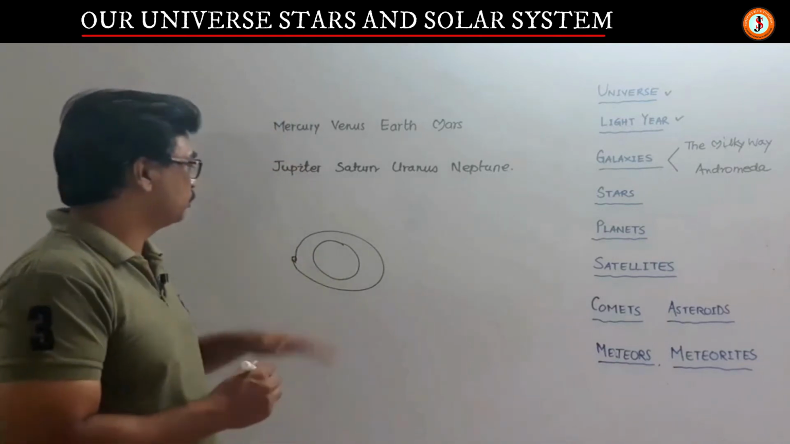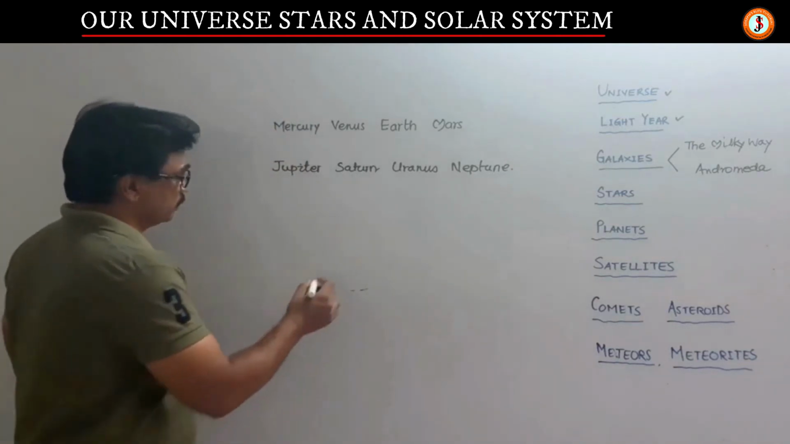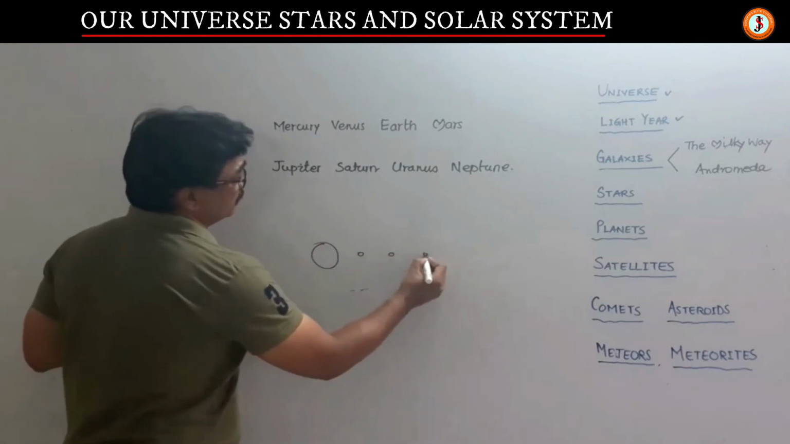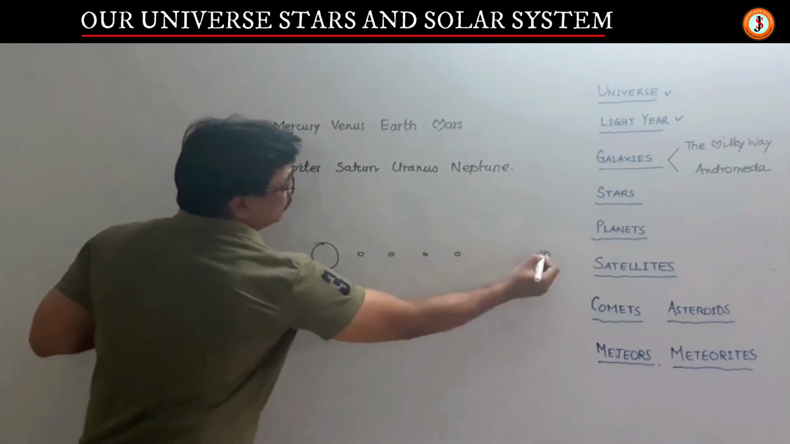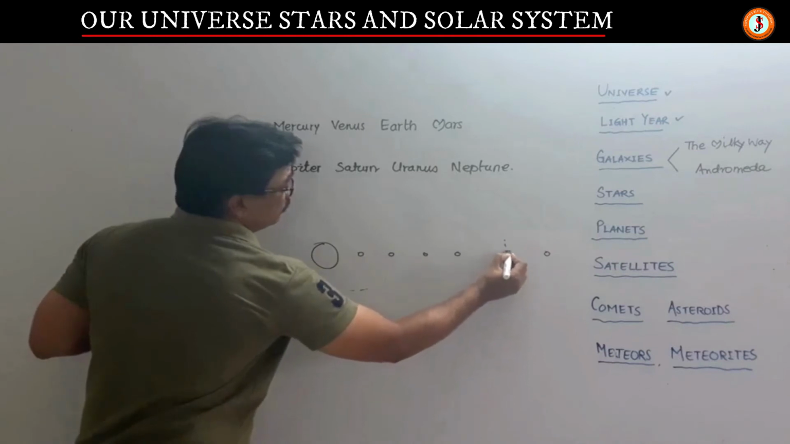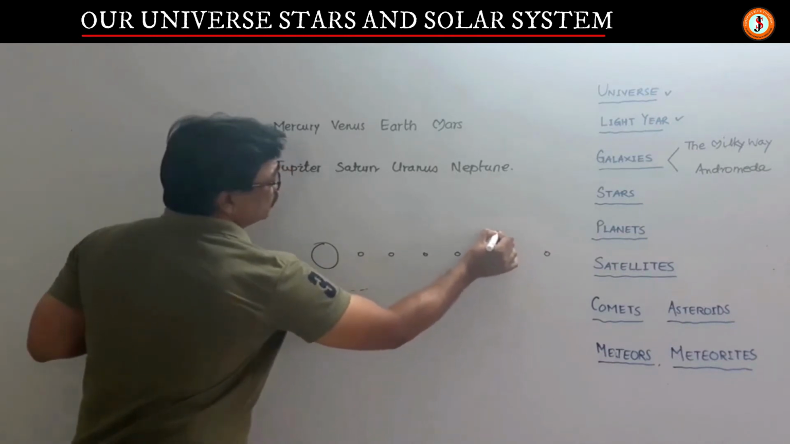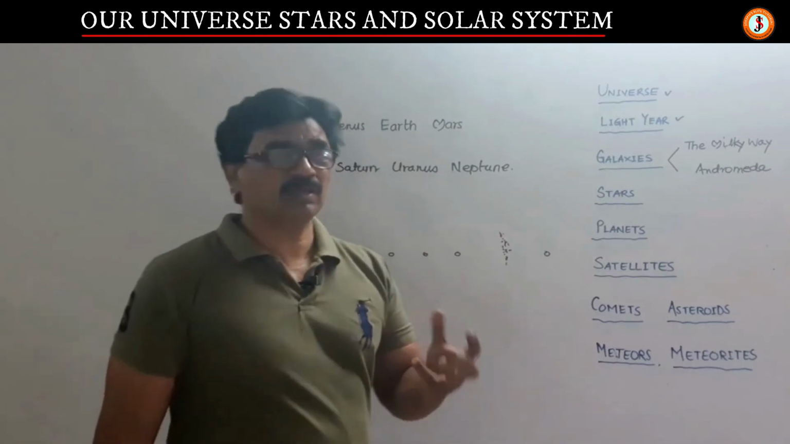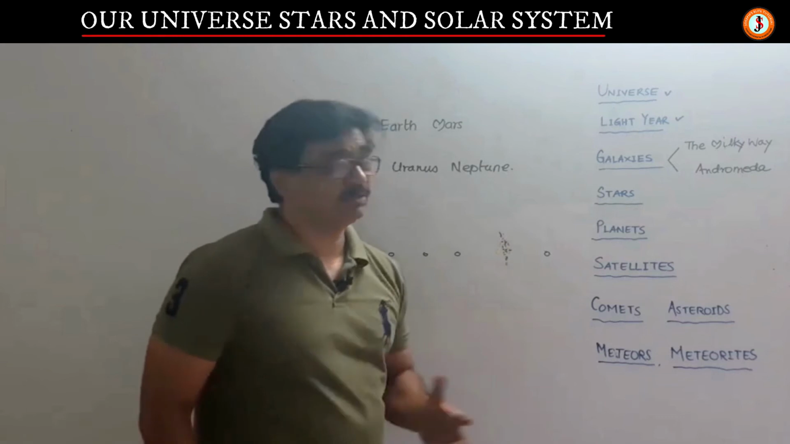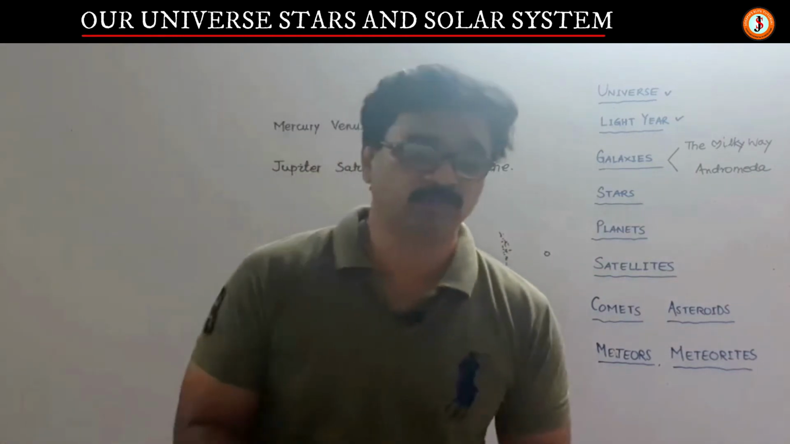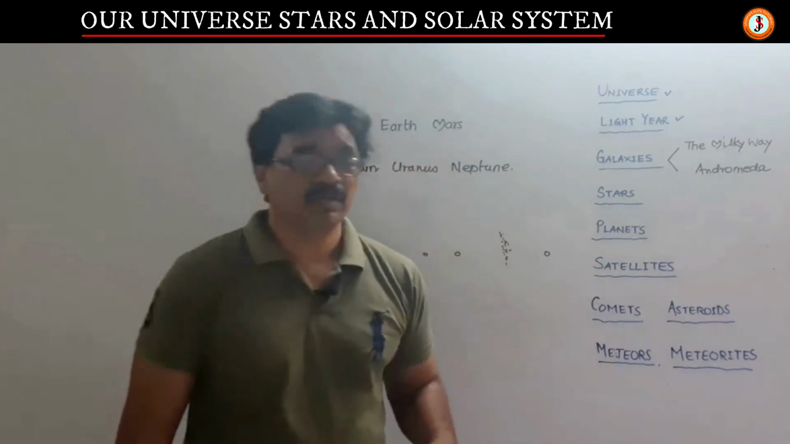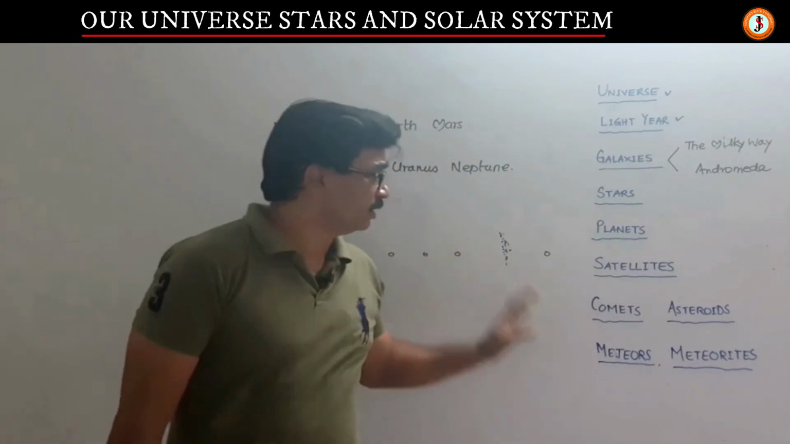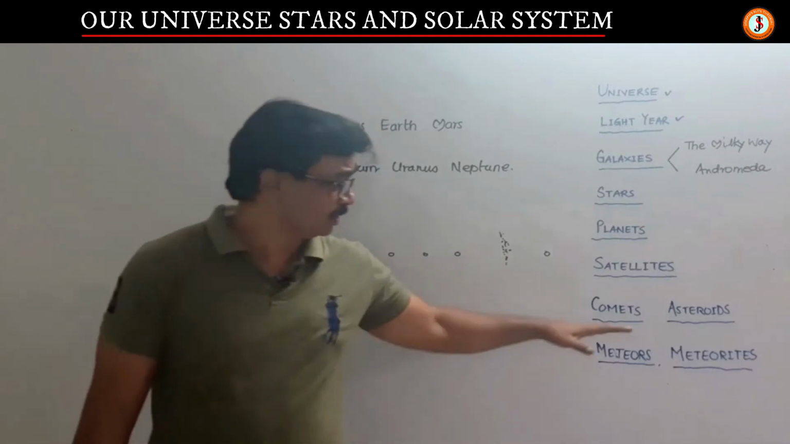Suppose this is the Sun, and this is Mercury, Venus, then Earth, then Mars and Jupiter. In between there are small rocks called asteroids which move around in a fixed orbit. They can be as wide as 3.6 kilometers in diameter, and some of them can be like pebbles, and they keep on moving in cluster form around the Sun. So they are called asteroids.